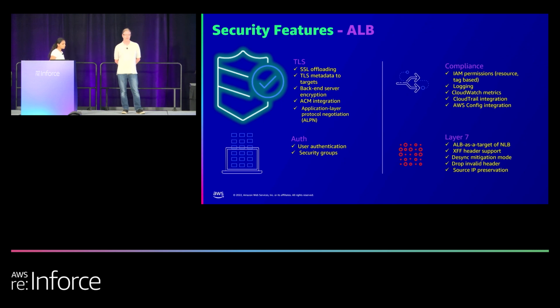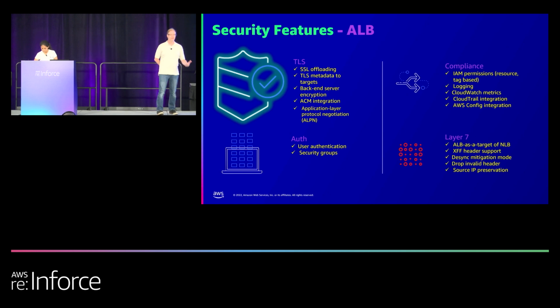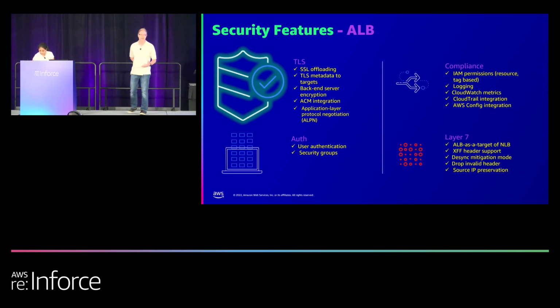The other thing too that we have is integration with authentication, or authentication passover. So it'll actually handle by proxy authentication for you, so you don't have to necessarily build those things or run them in the app. The other thing we also support on ALB is security groups. So not only can you block things at the listener level, I'm only going to listen to this particular port to go to my particular service, but you can also block things at the IP level, just strengthening another layer of security on top of that.